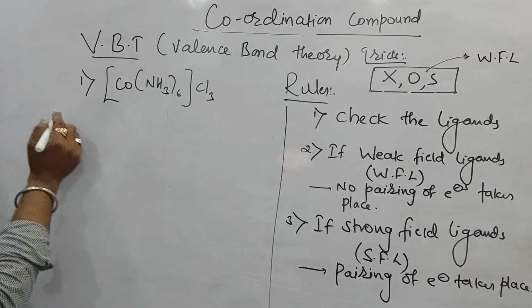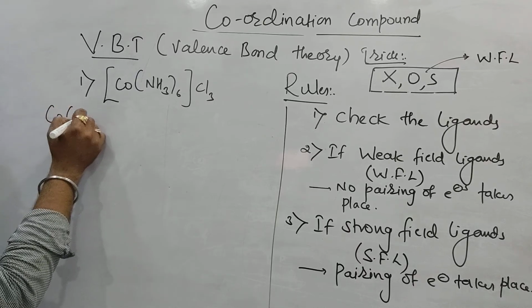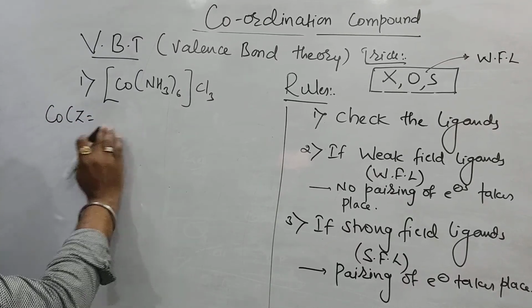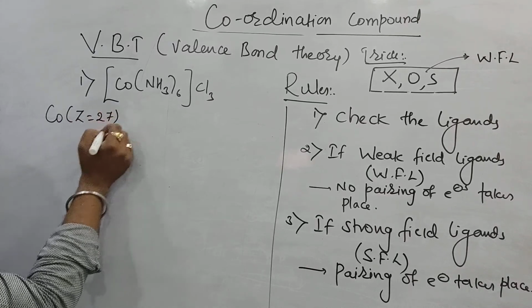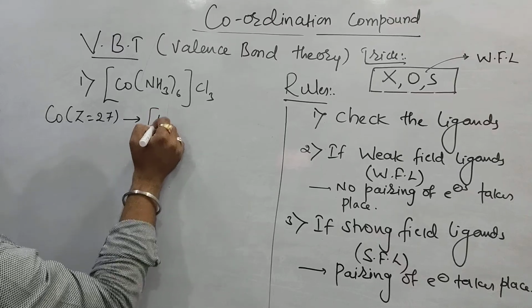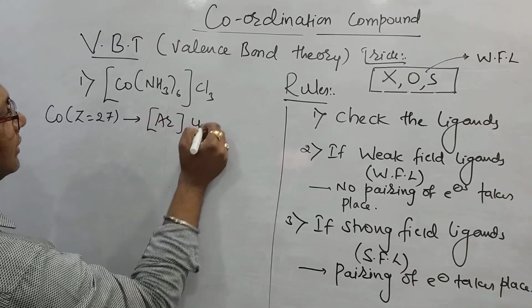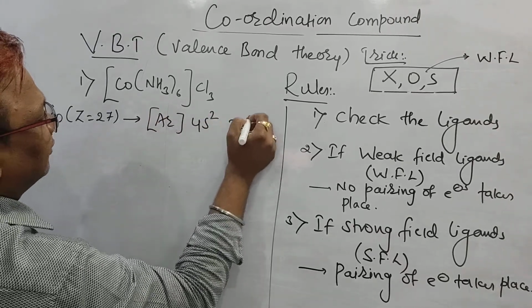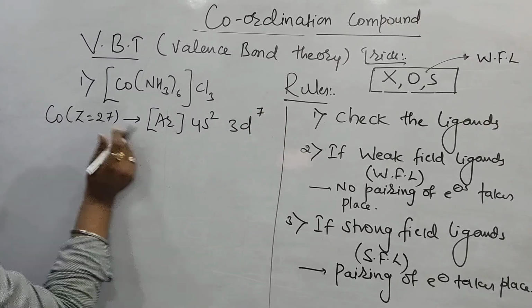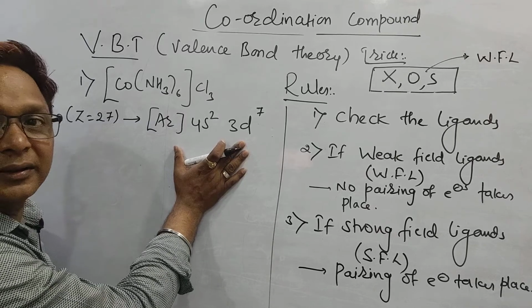Beta, in this cobalt complex, write the atomic number of cobalt. [Co(NH3)6]Cl3... Fe 26, Co 27, Ni 28. Write down the configuration here. The configuration can be written as [Ar] 18, 18 plus 2 is 20, 20 plus 7 is 27, because the atomic number of cobalt is 27. This is the configuration we are writing.